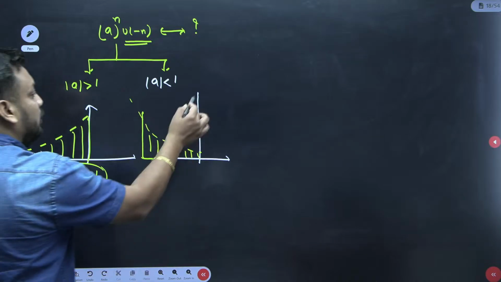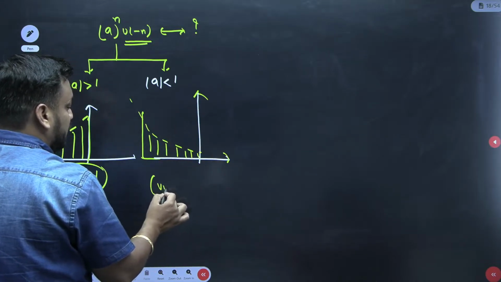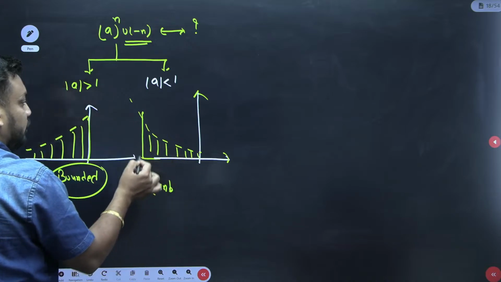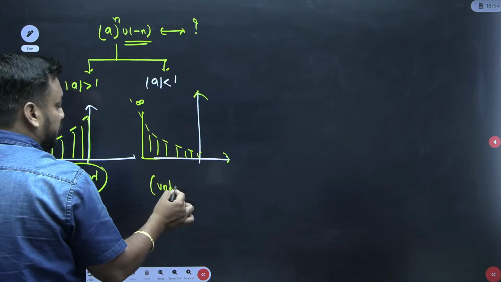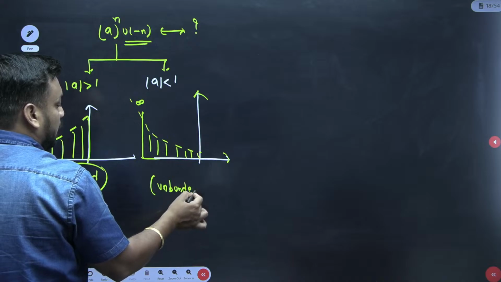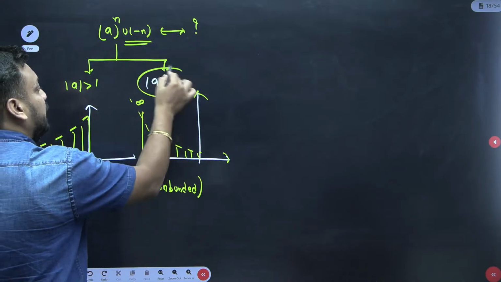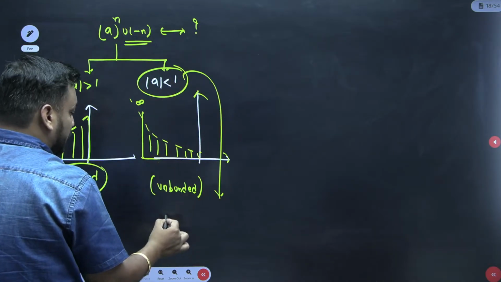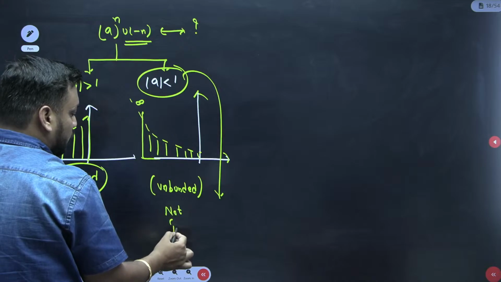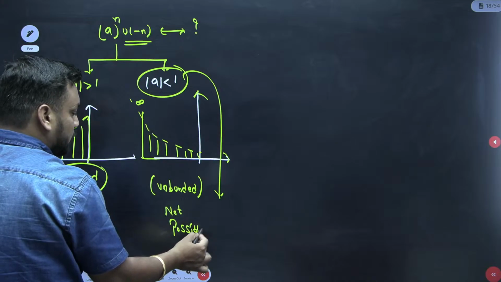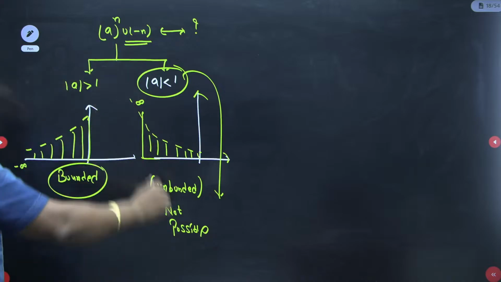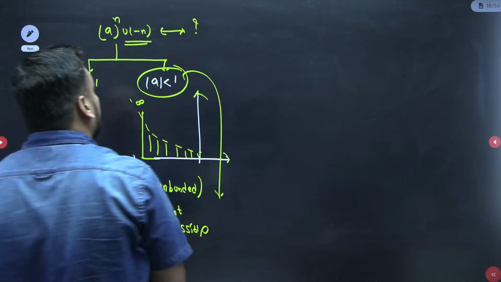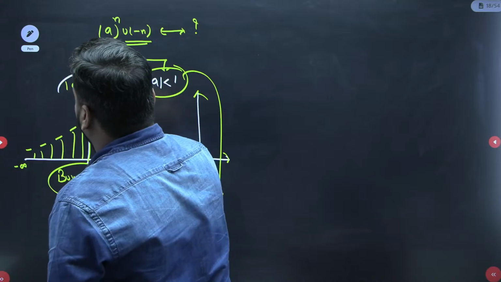So that is why right now it is an unbounded signal, guys. It is growing at infinity. So it is an unbounded signal, and because it is unbounded, in this case the Fourier transform is not possible. Because we are using u of minus n rather than u of n, the mod of a value should be greater than 1 this time.